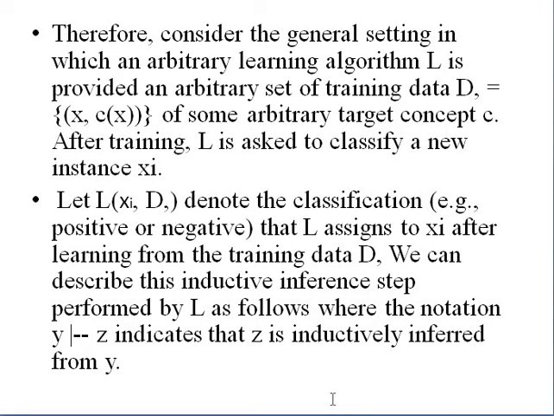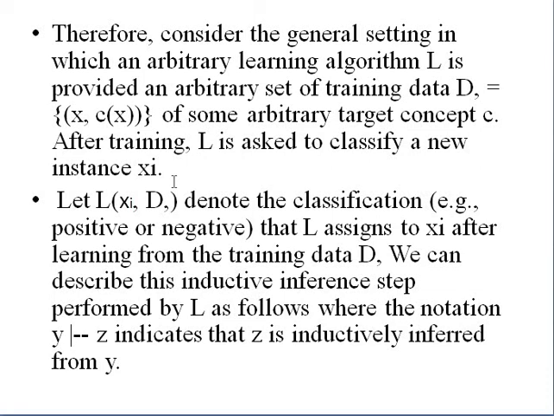Therefore, consider the general setting in which an arbitrary learning algorithm L is provided an arbitrary set of training data. We said the training data is represented with a capital D, and every training example is represented with the ordered pair x, c(x). Already we know x is the instance and c(x) is the target concept value. After training, L is asked to classify a new instance.